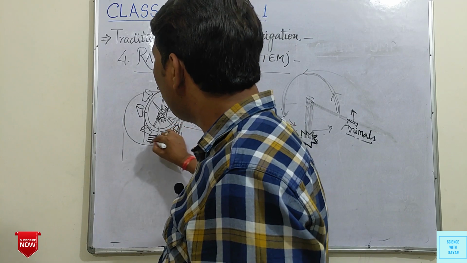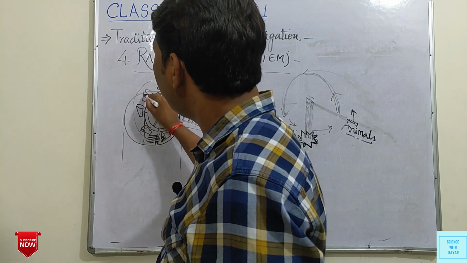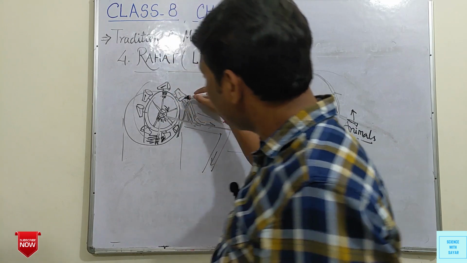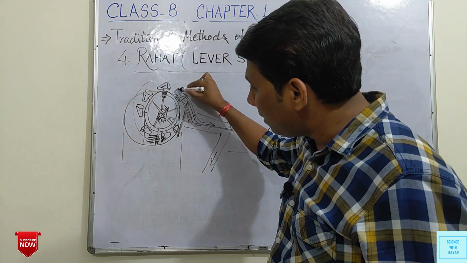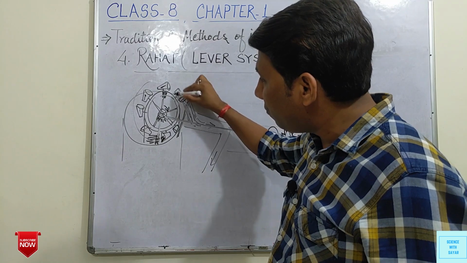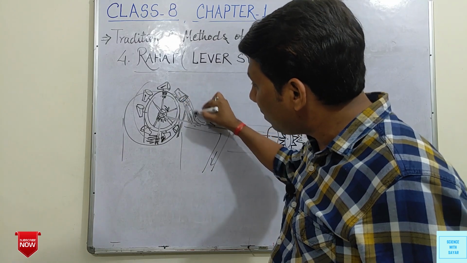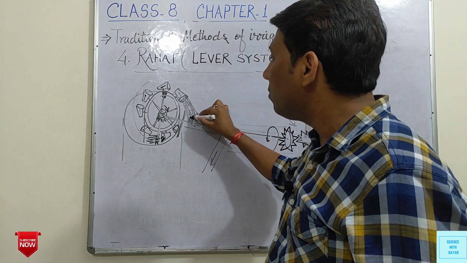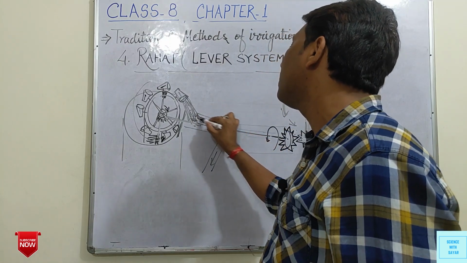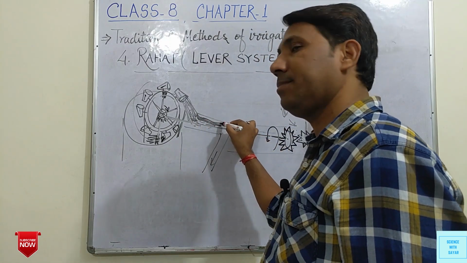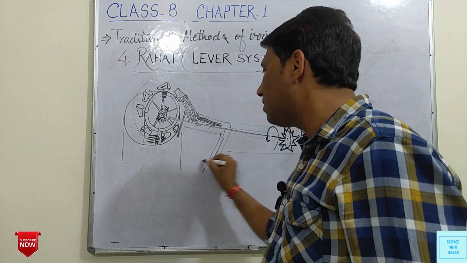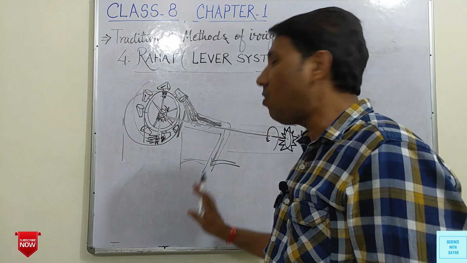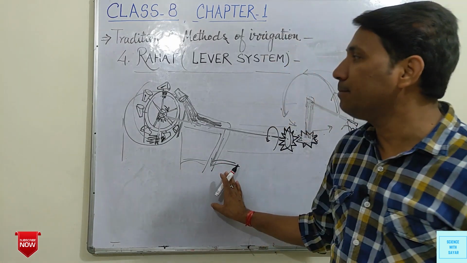And when this moves in this way, all the buckets are filled with water. And when these buckets come here, they are tilted in this way. When they come here, the water automatically empties or pours into this structure, and from there it is distributed to various small parts of the field.